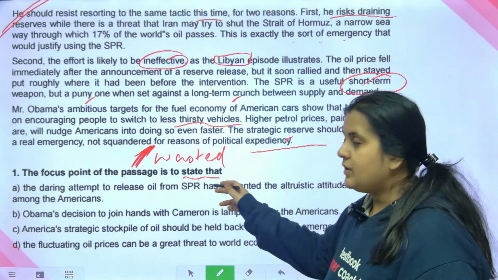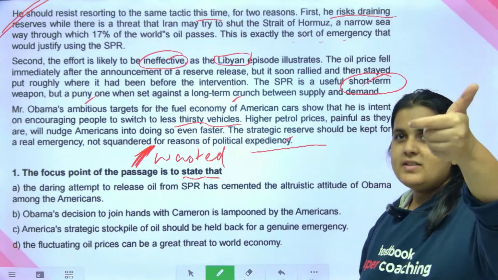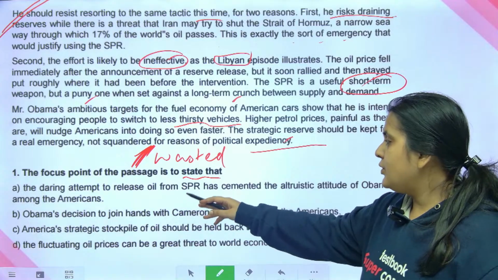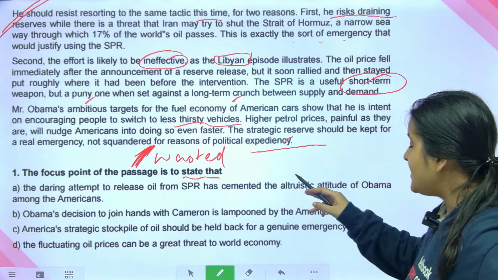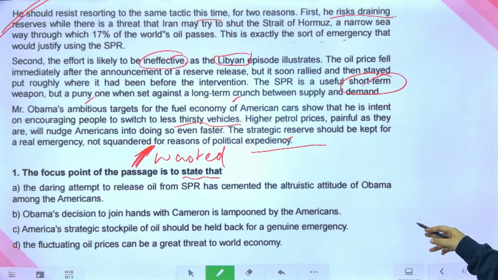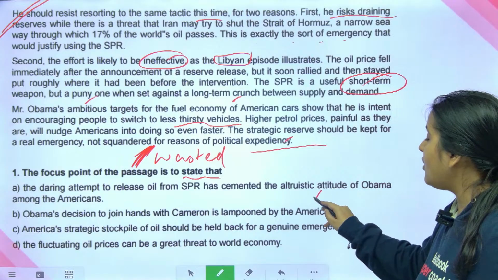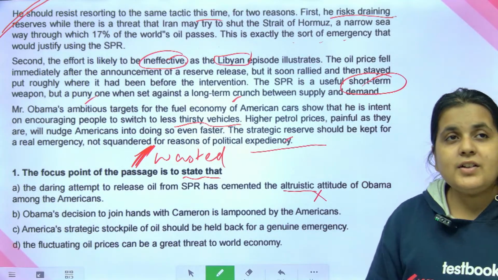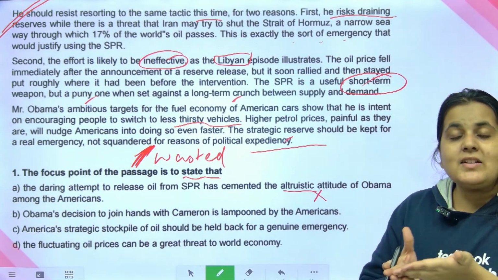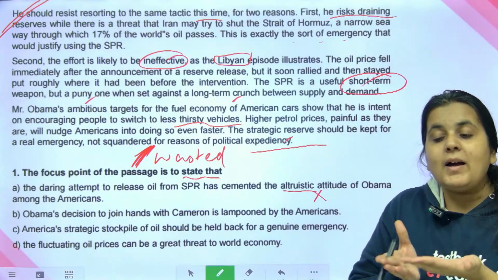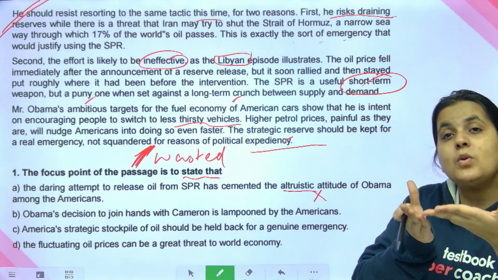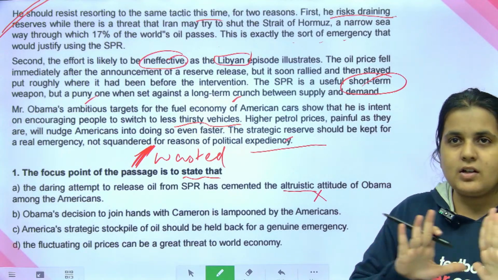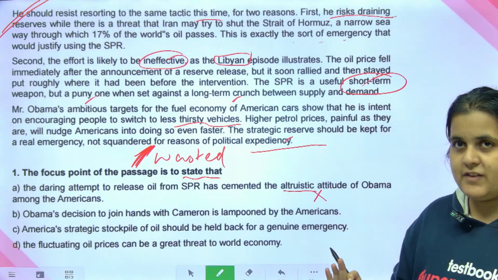The focus point of the passage is to state that, okay, D or C में confusion है. Let's go through this. Option A: The daring attempt to release oil from SPR has cemented the altruistic attitude of Obama among the Americans. Not at all. Altruistic is something which means selfless. According to the author, Obama is not being selfless. Obama is actually here using it for his own political motive. So it is not at all altruistic according to the author.